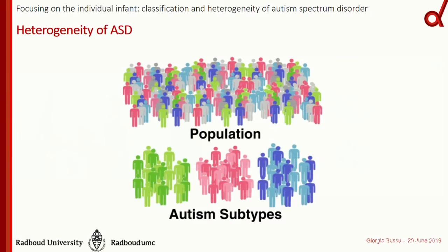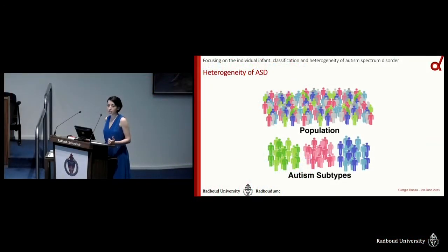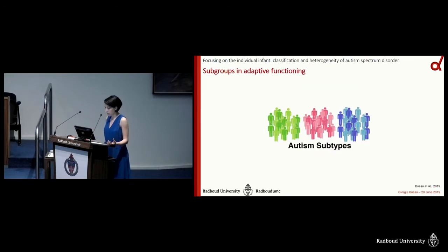Although useful, the supervised classification approaches still rely on the concept of clinical categories. But we know that ASD is a very heterogeneous disorder, so there is a high variability in onset, in presentation, symptoms, severity, so we can rather define subgroups than considering ASD as a single predefined category. So I moved to data-driven methods, which means that I did not rely on the clinical categories anymore, but I tried to find the structure in the data.